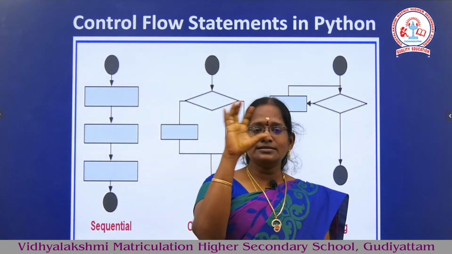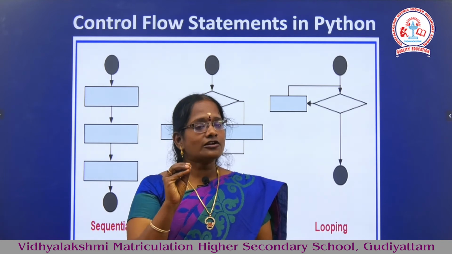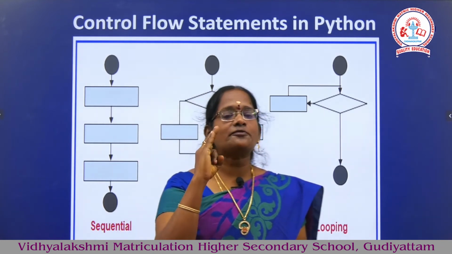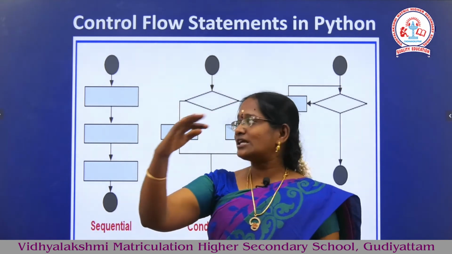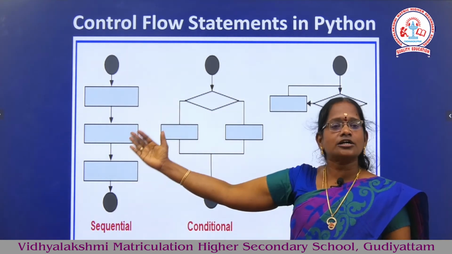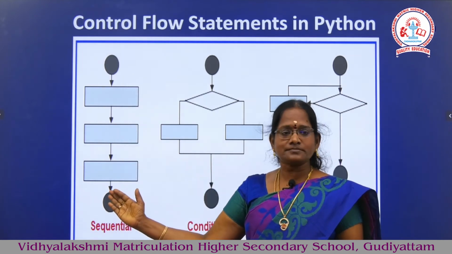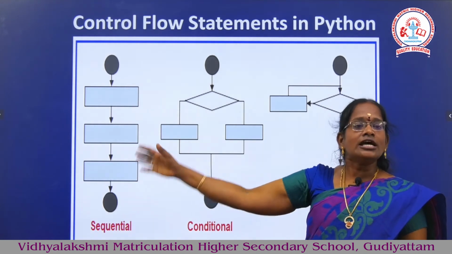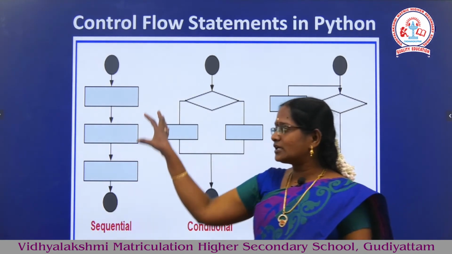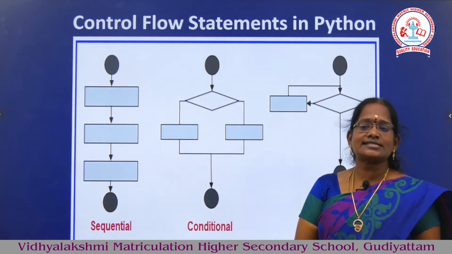So, in this chapter, control flows. What is control flow? There are 3 different types of control flow. One is sequential. Sequential means first, second, third, fourth, continuously executing. First statement, second statement, third, fourth, it will not skip; it continuously executes. These statements are called sequential statements.